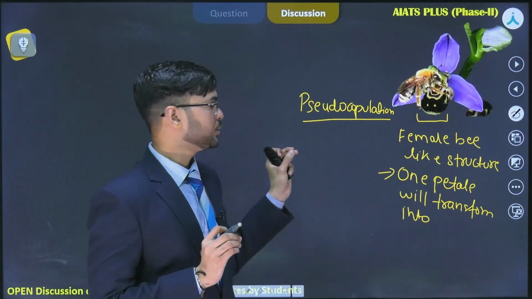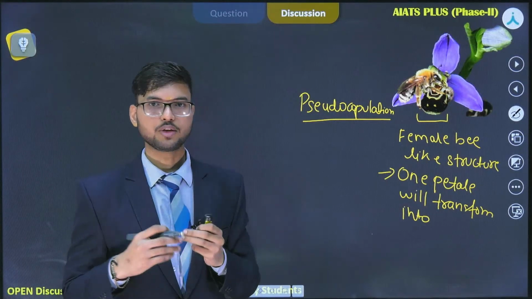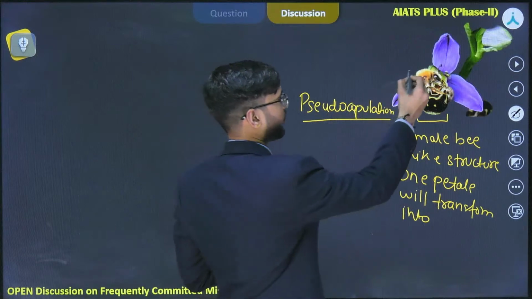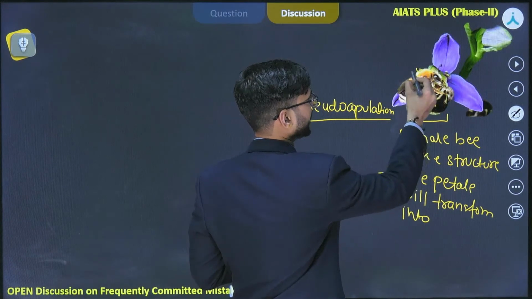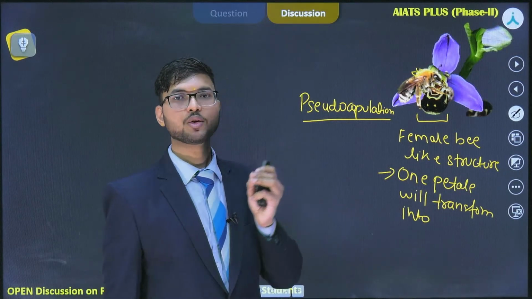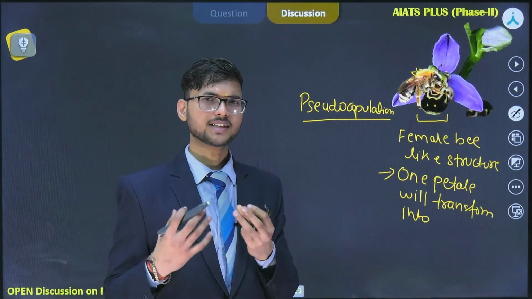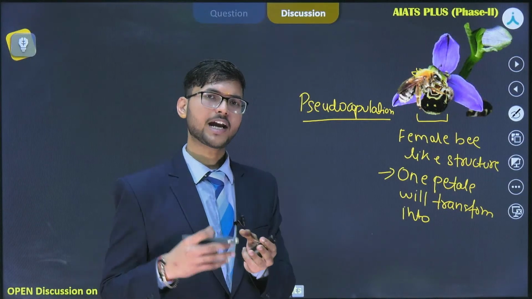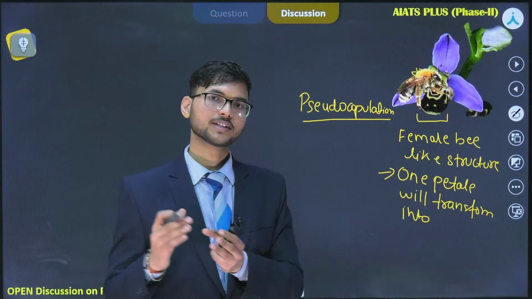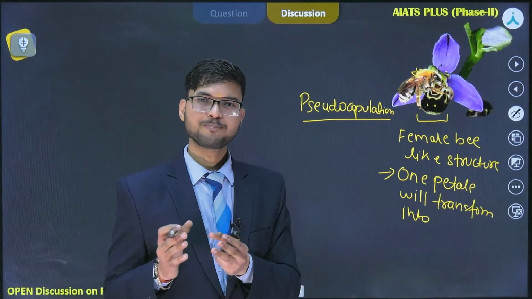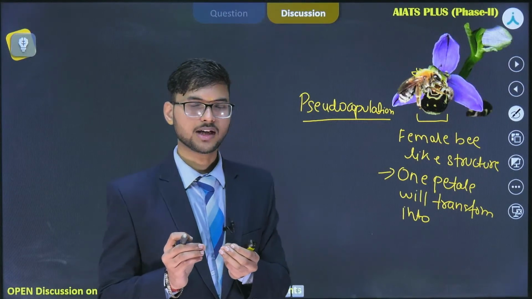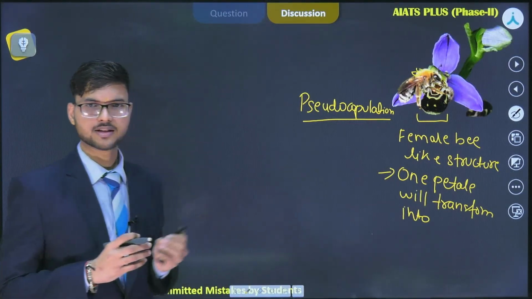Now due to this, what happens, the Ophrys flower is going to dust its pollen on the surface of this male bee, and again the male bee will move to another Ophrys, perceiving it as a female bee and try to pseudocopulate with it, and due to this the pollination process will occur. Here the male bee is not getting anything, no nectar is given by the Ophrys.